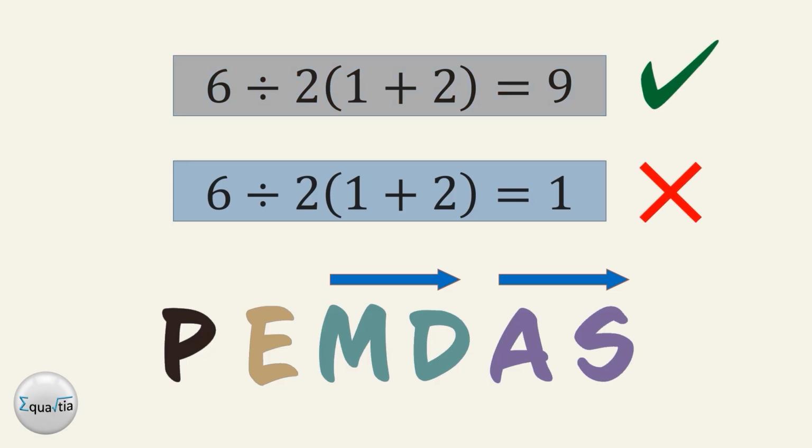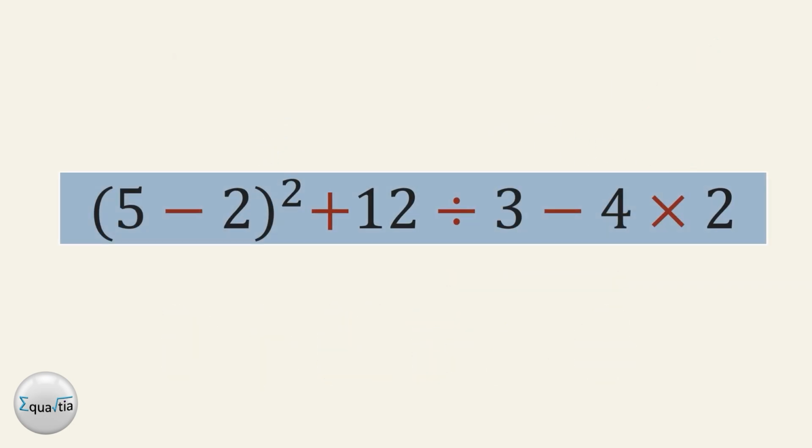Before we finish, here is a challenge that checks whether you truly understood the rule. Post your answer in the comments and explain your steps. Say this one aloud. Open parenthesis 5 minus 2, close parenthesis, all squared, plus 12 divided by 3 minus 4 times 2. Do not rush it.